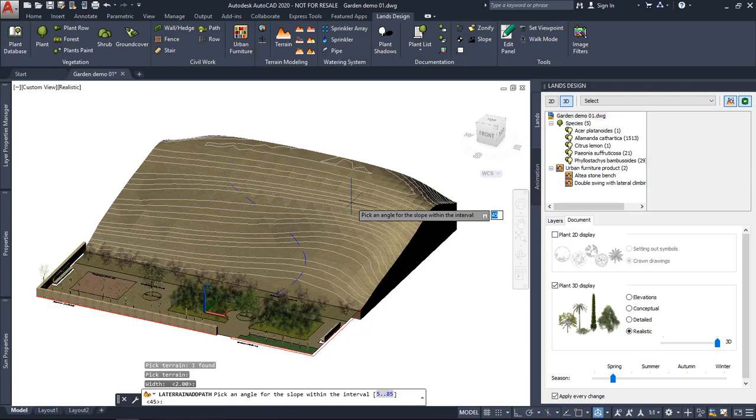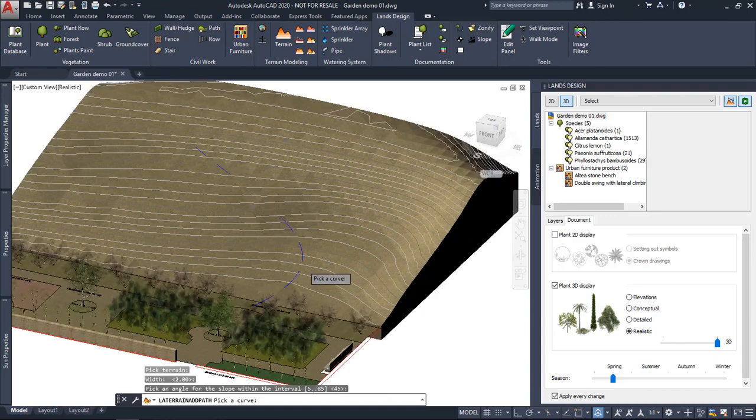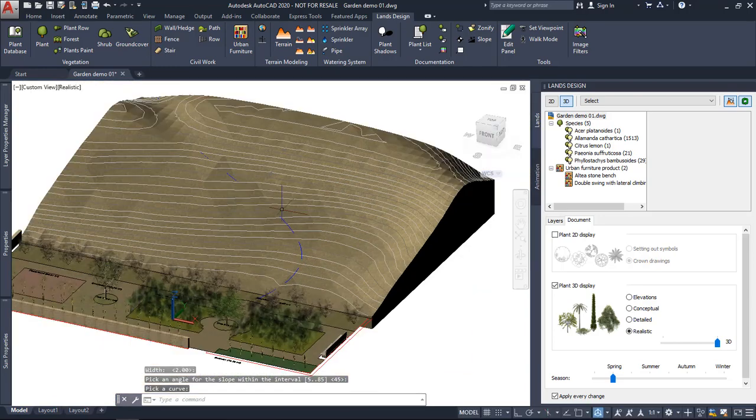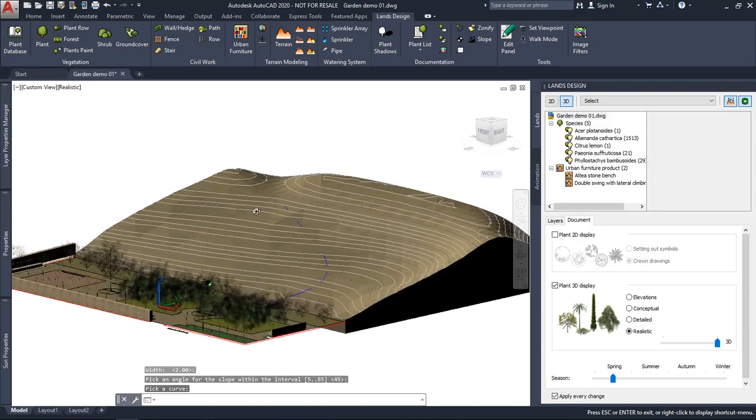Okay. All these details can be edited afterwards. All right. So I'm going to click Enter, and finally, you need to select a curve. So I will pick this curve, and the path has already been added to this terrain.